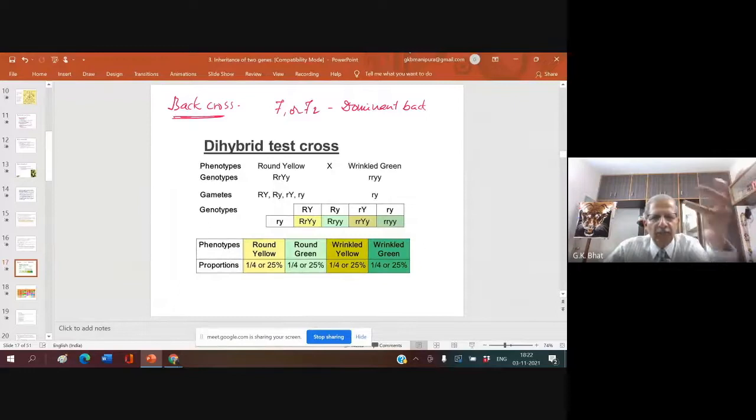If the F1 or F2 hybrid is crossed with the dominant parent, it is the dominant back cross. If it is crossed with the recessive parent, it is called a recessive back cross. Recessive back cross is otherwise known as test cross. Are you following me?